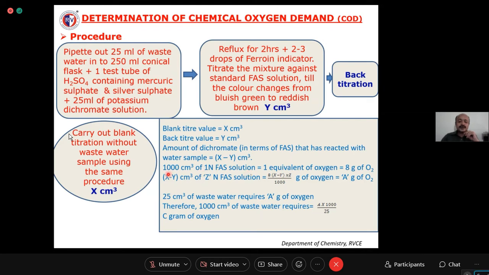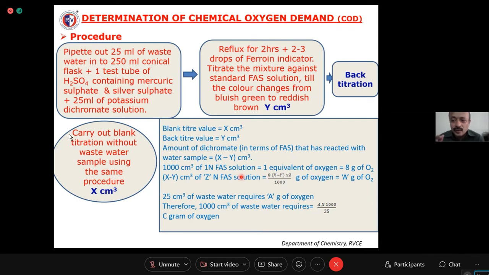How do you prepare 1000 cm cube of 1 normal FAS? How do you prepare 1 normal sodium hydroxide? We dissolve 40 grams of sodium hydroxide in 1 liter of water.